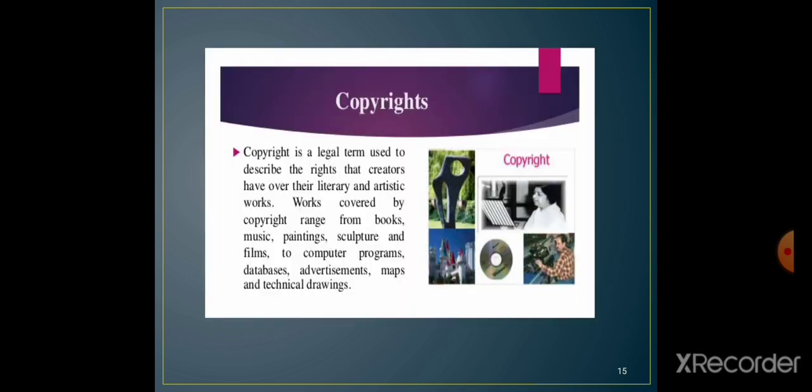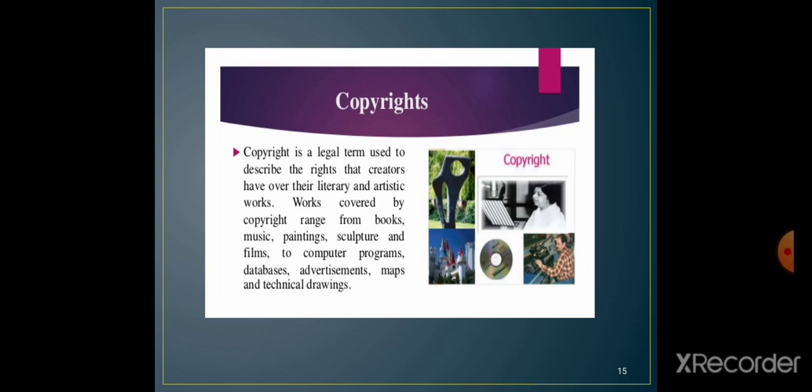Then what is copyright? Copyright is a legal term used to describe the rights that creators have over their literary or artistic work. The act has different portions like subject matter of copyright, exclusive right, fair use, terms of protection, then transfer of copyright, and registration and deposit.